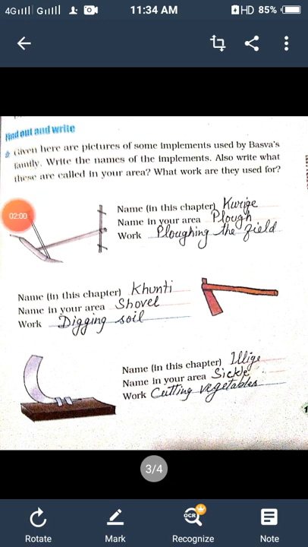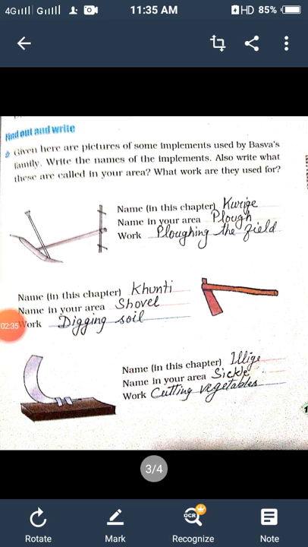Given here are pictures of some implements used by Baswa's family. Write the names of the implements. Also write what these are called in your area. What work are they used for? The first is plow. Name in the chapter, this is called kurige. Name in your area, we call it plow. And which type of work is done by this implement? So you can answer it is used for plowing the field.